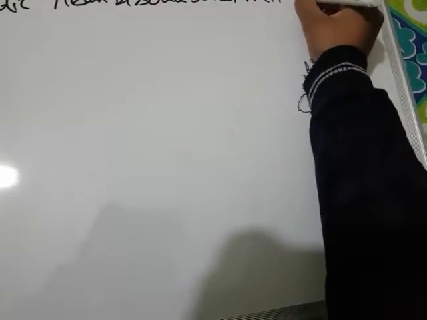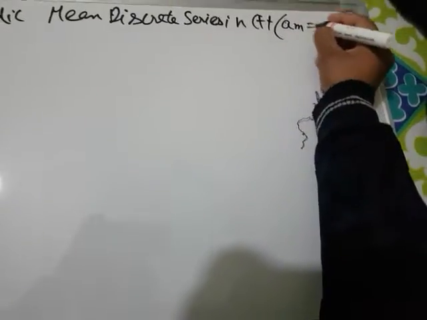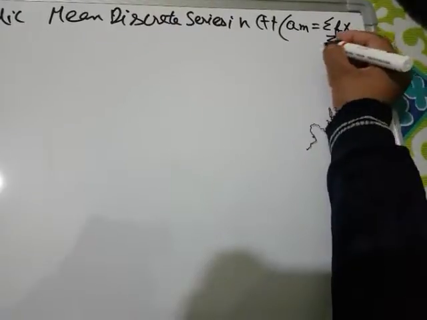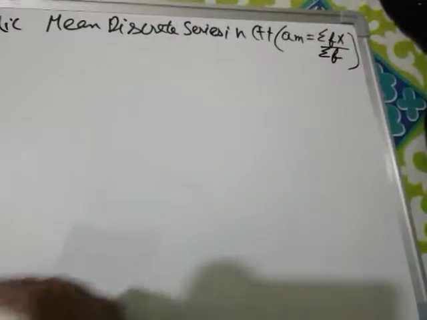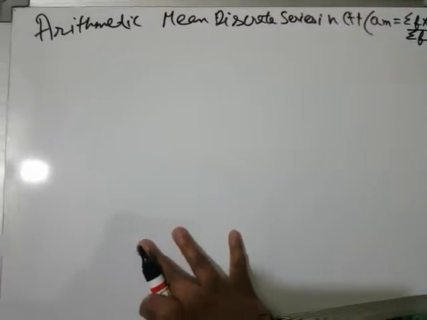As you know, its formula is arithmetic mean equals summation of frequency multiplied by elements divided by summation of frequency. This is the formula of arithmetic mean in discrete series. So now we are going to create the program of this in C++.